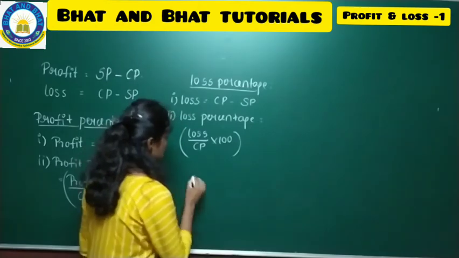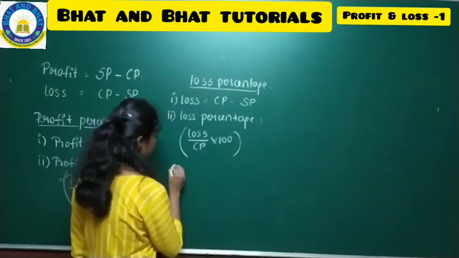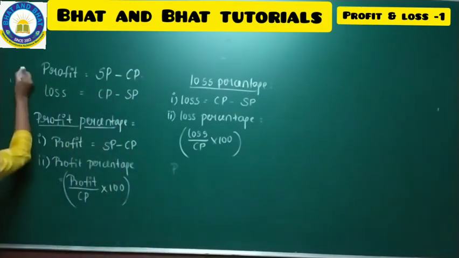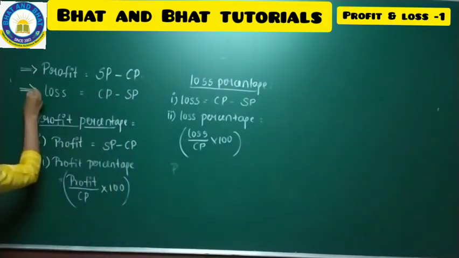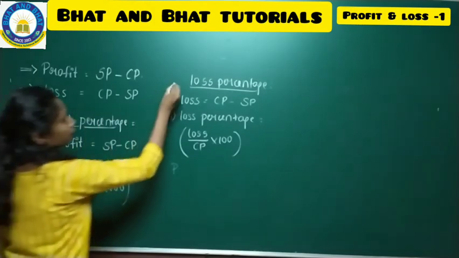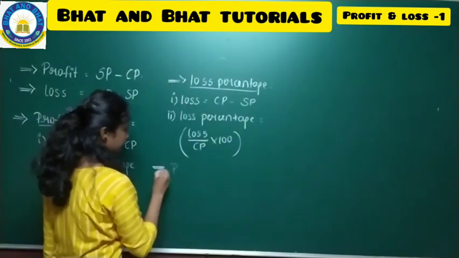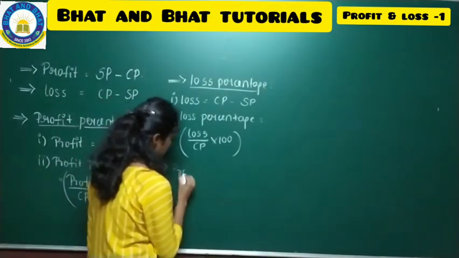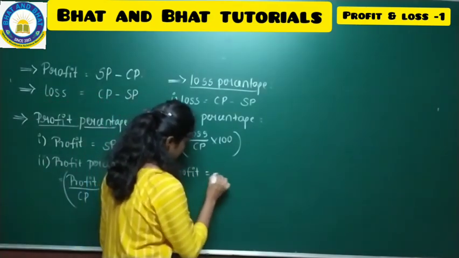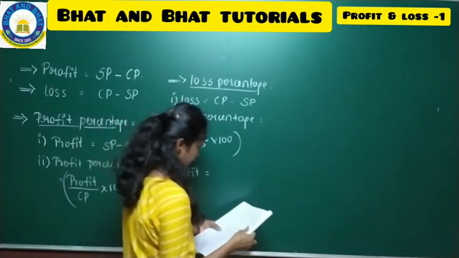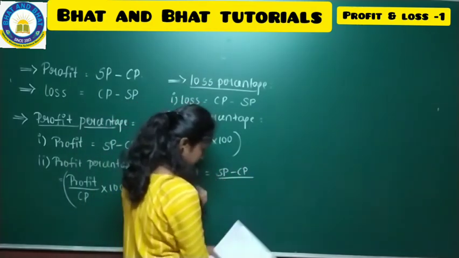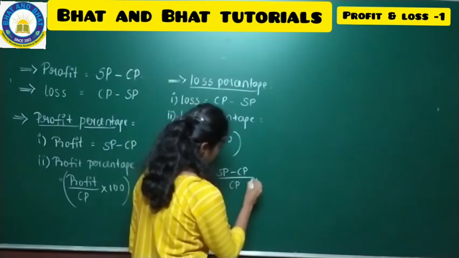So to find out CP or profit, another formula is there to find out profit. Make a note. The first formula, second formula, third formula, the fourth formula, and the fifth formula. To find the profit, we have two formulas. Make a note, where profit is equal to SP minus CP divided by CP into 100.